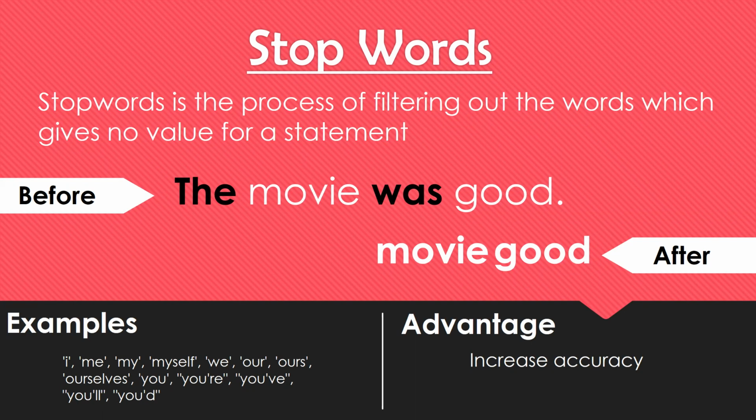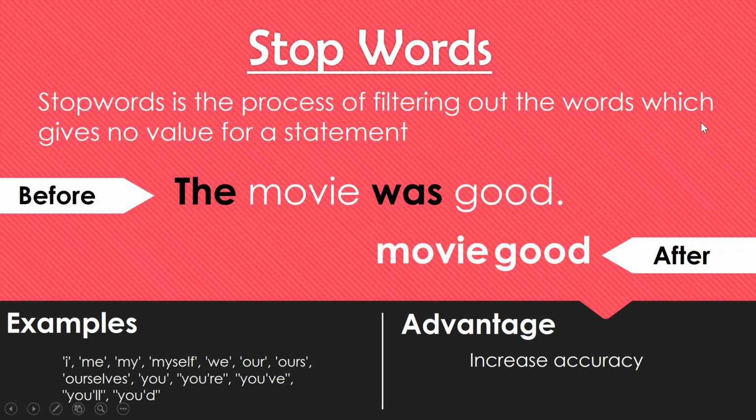Stop words is a concept in NLP text pre-processing, which we use to increase accuracy, like we are trimming our sentences by removing the unwanted words. As per the textbook definition, stop words is a process of filtering out the words which don't have much meaning or value in a statement or a sentence.